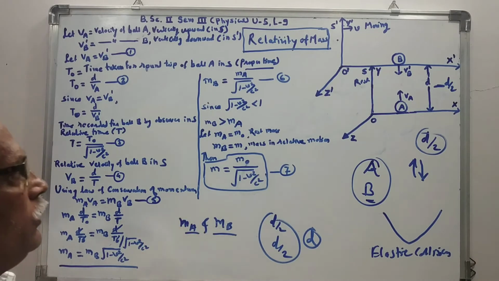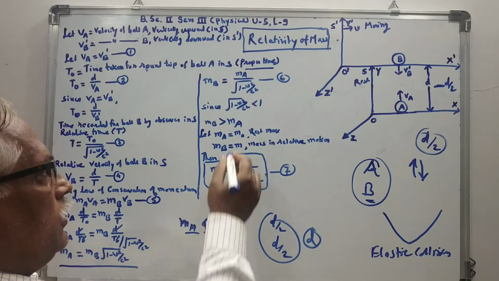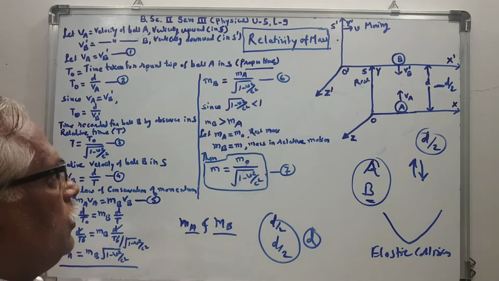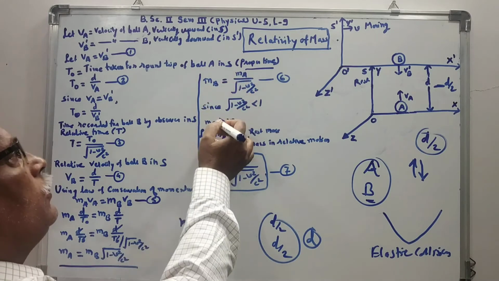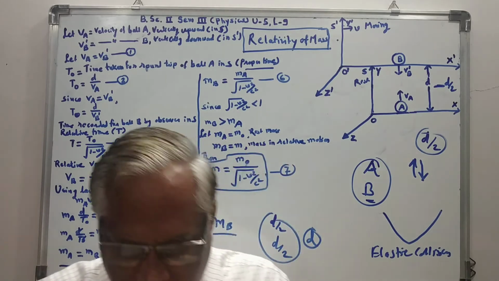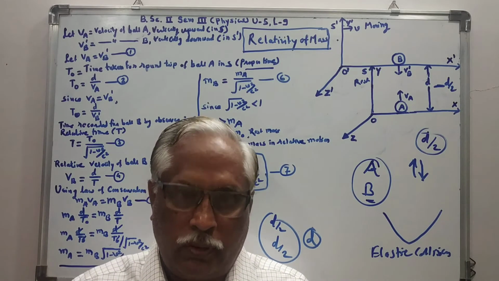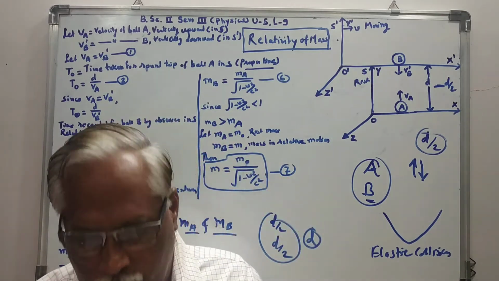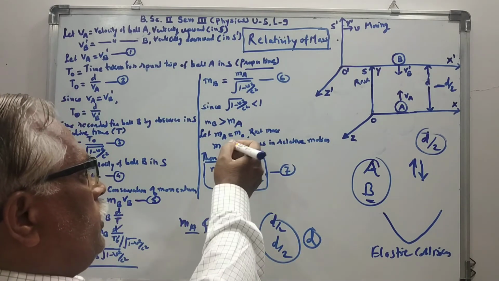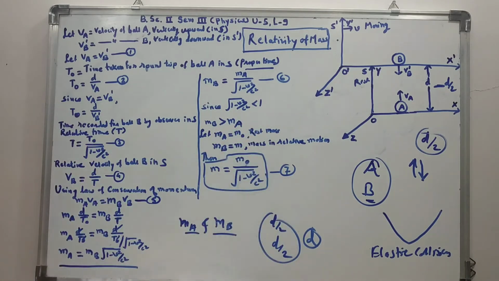Since, when the velocity v is comparable with the velocity of light c, then under root of 1 minus v square by c square will be less than 1. So the mass MB will be greater than MA. Initially we assumed that the rest mass of both balls A and B are the same. But from equation number 6, it is observed that the mass of ball B, which is the moving ball, is found to be greater than the mass of the ball which is at rest.